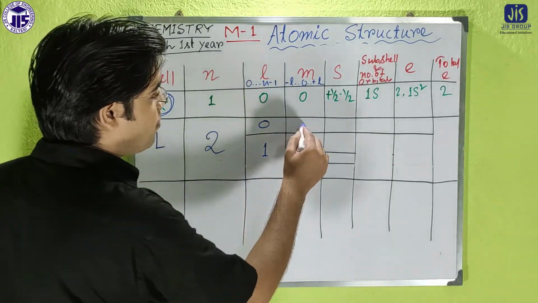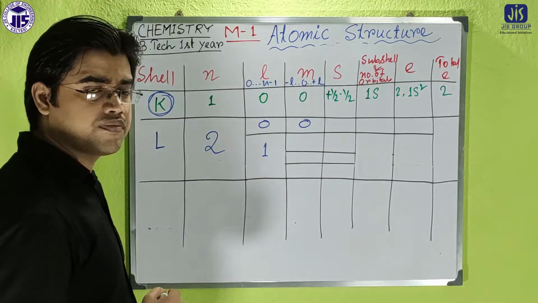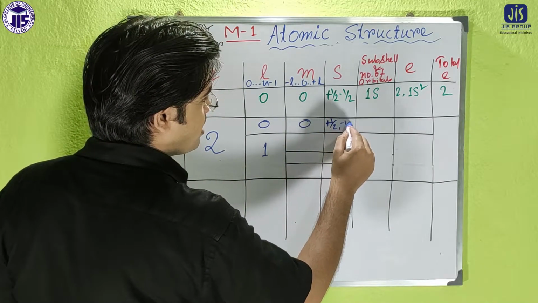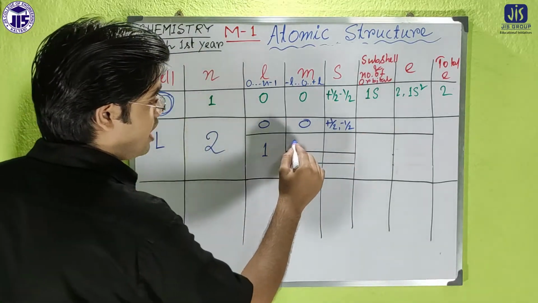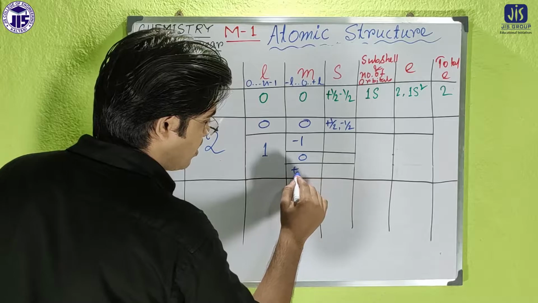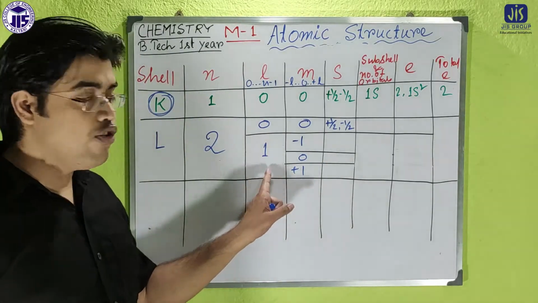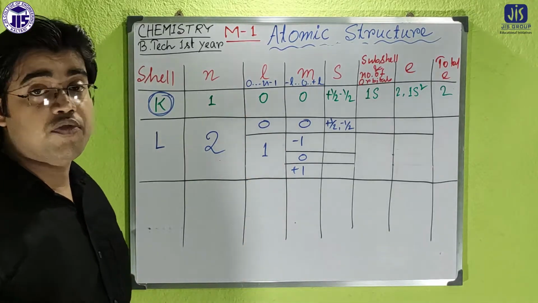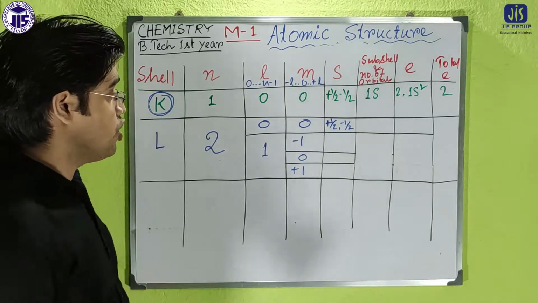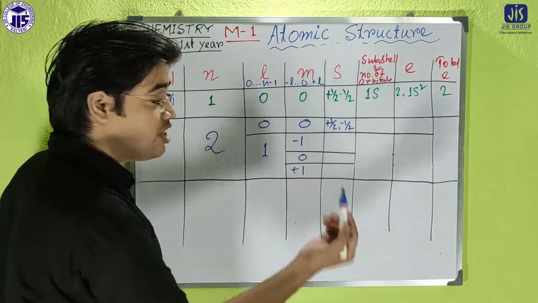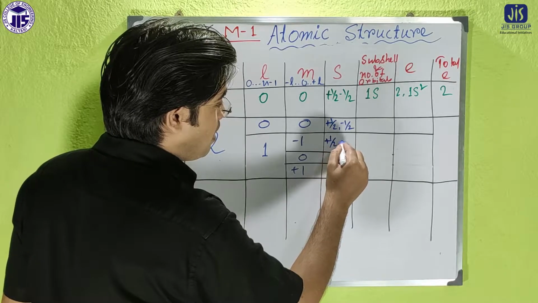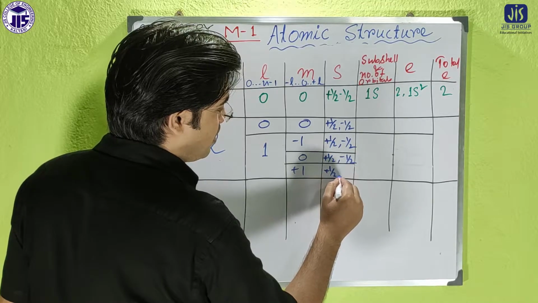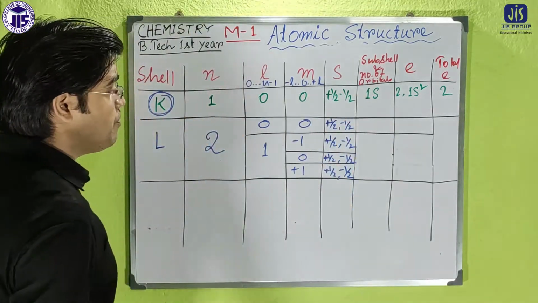Then for l equal to 0, m will be 0, and here there will be two values of spin, plus half and minus half. But for l equal to 1 it will be minus 1, 0 and plus 1, because for a particular value of l, m takes values from minus l to plus l, including 0. So in each and every case there is plus half and minus half.